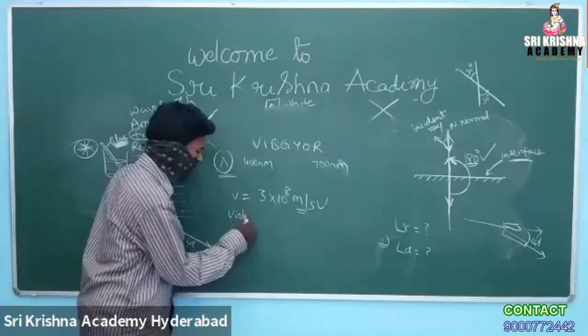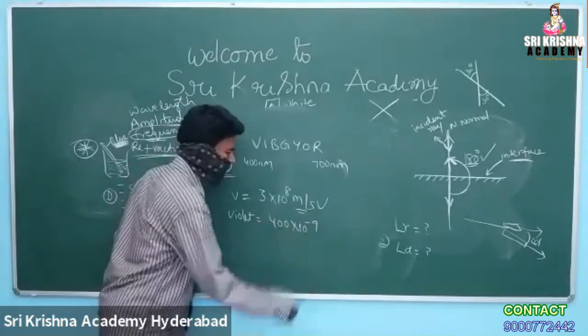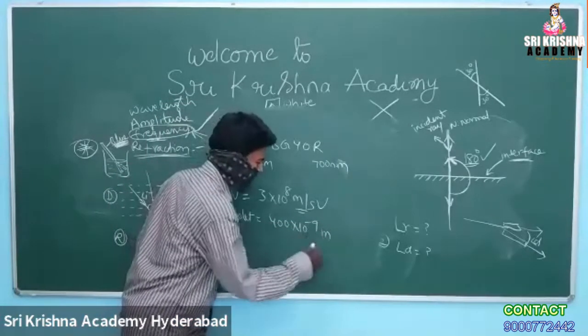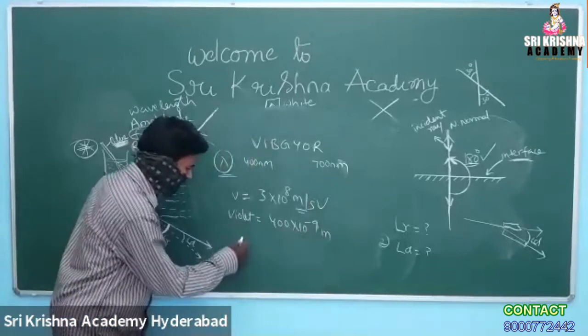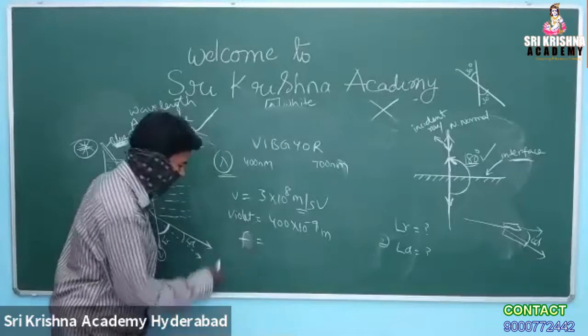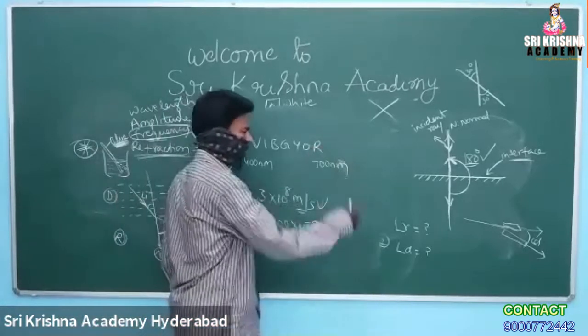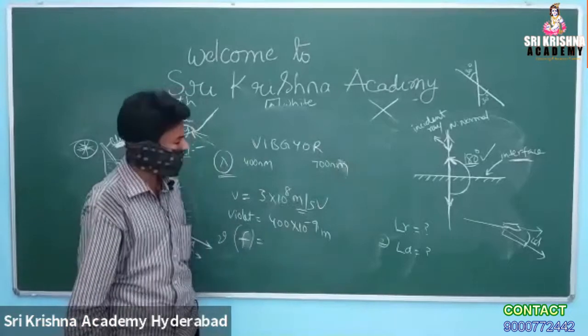For violet, I am writing violet 400 into 10 to the power of minus 9, nano is 10 to the power of minus 9. All are in SI units. Now I think you can calculate the frequency. Let it be F or nu. What is the frequency? How do you get the frequency? Which formula are you going to use?